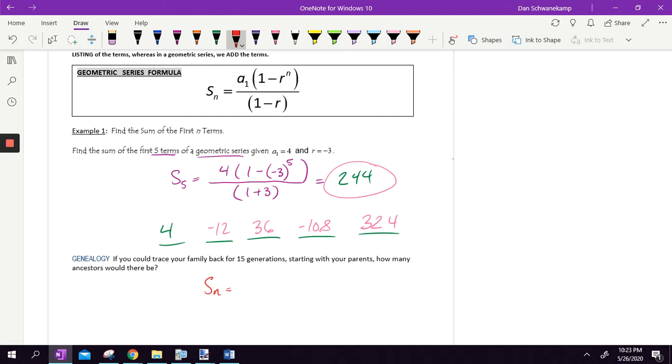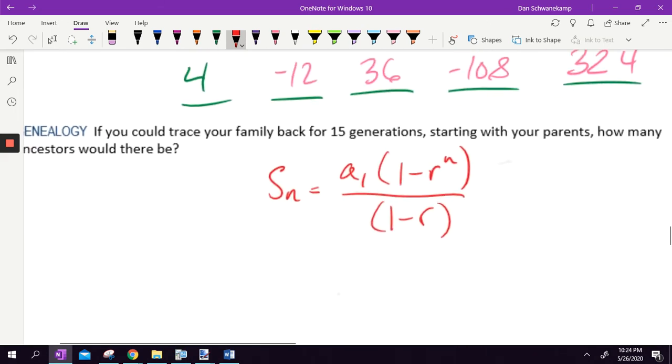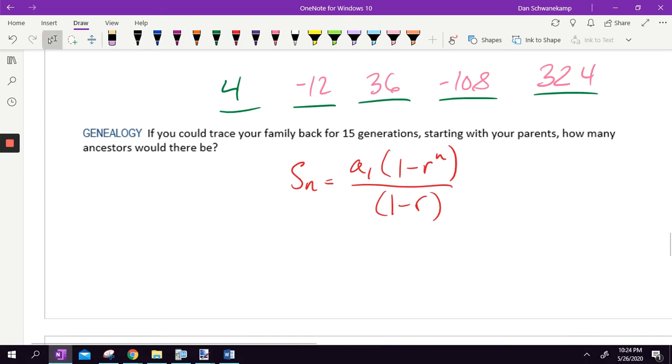Because your mom and dad, no matter where they started off, you had a mom and dad, and each of them had 2 parents. Okay, they had a mom and a dad, and they had a mom and a dad, and they had a mom and a dad. I'm talking just genealogically. Okay, so when we set that up, it's going to have 2 times back each time, and we're talking genealogically.